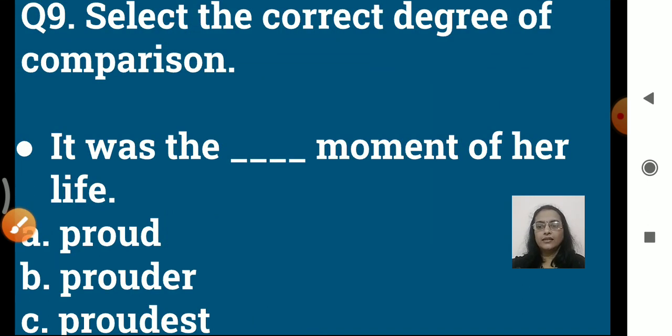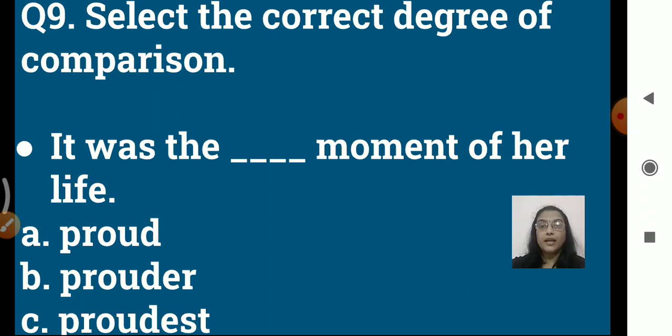Yeah, the ninth one now. The ninth question. Select the correct degree of comparison. Now the sentence is, it was the dash moment of her life. We know very much that when we are comparing between two things, we use the comparative degree, right?